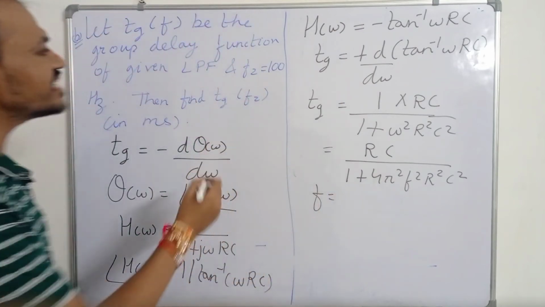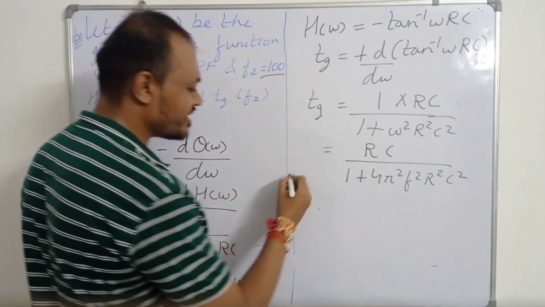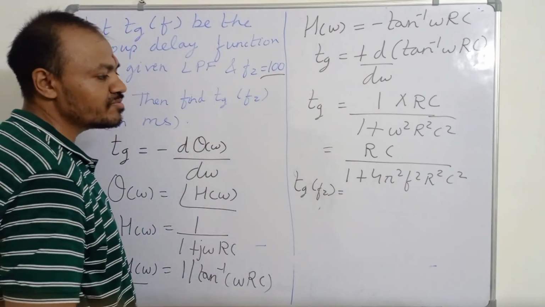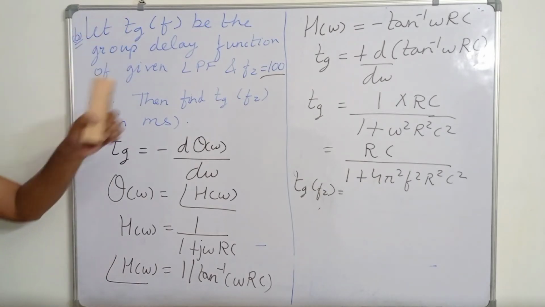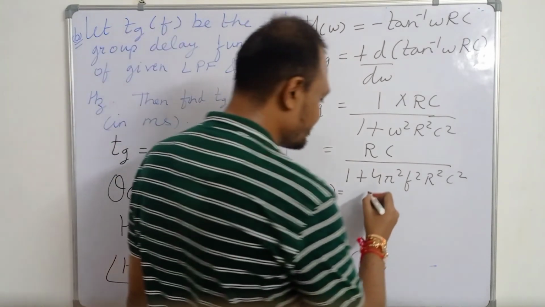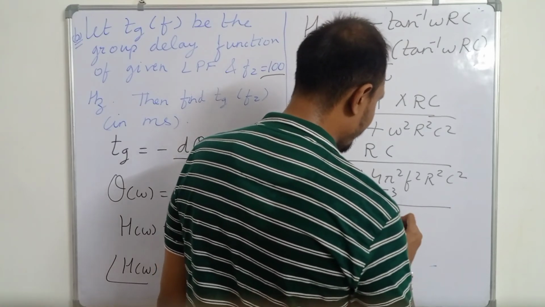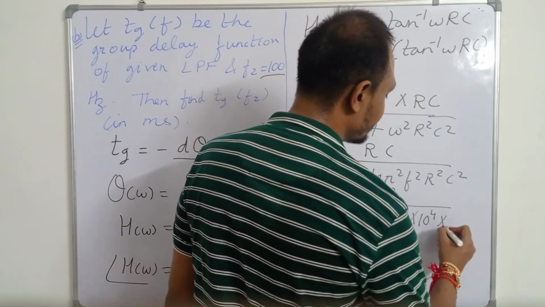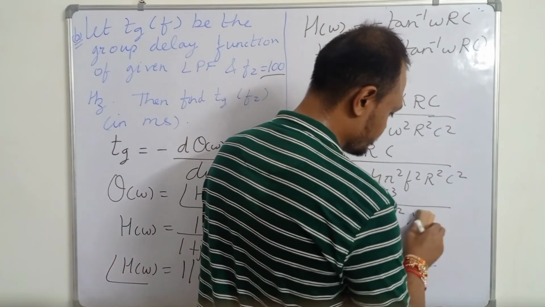Now you only have to put the values. F is given to us as 100 hertz, so we are finding at f2, and f2 we are given as 100 hertz. Tg of f2: we put f equal to 100 hertz. RC is same because we are using the same low pass filter. So R is 1 kilo ohm, C is 1 microfarad. So RC will be equal to 10 to power minus 3 upon 1 plus 4 pi square f square, which is 10 to power 4, and r square c square is 10 to power minus 6. So this will be equal to 10 to power minus 2.